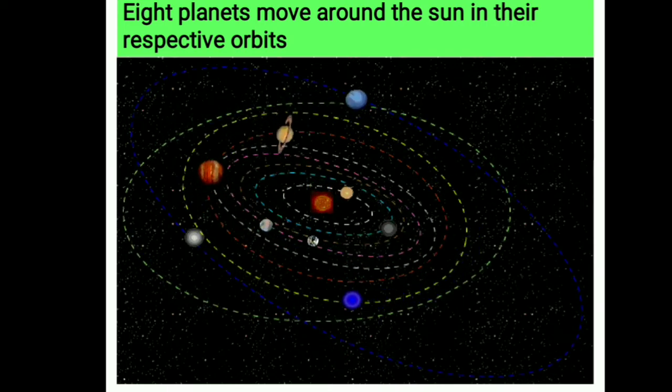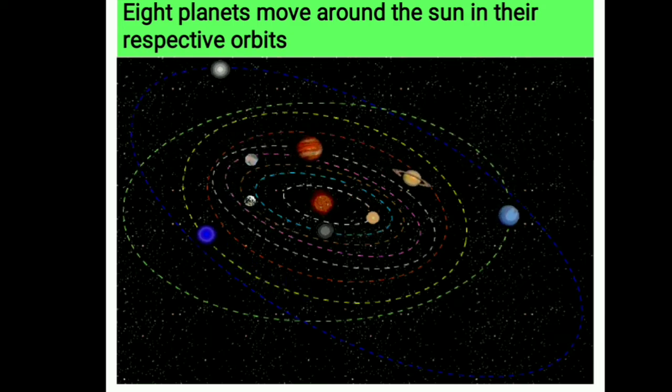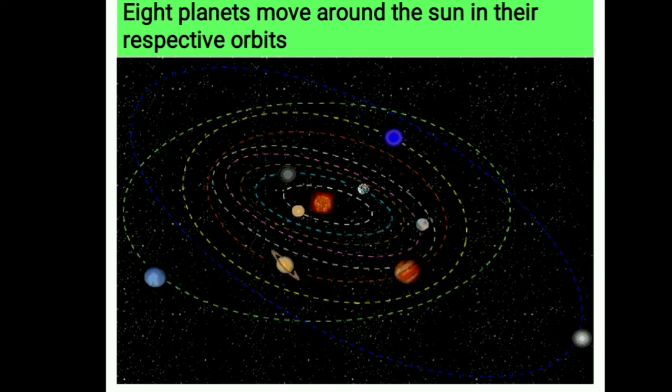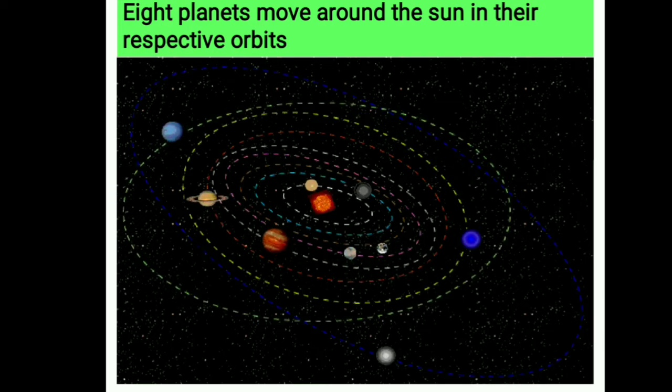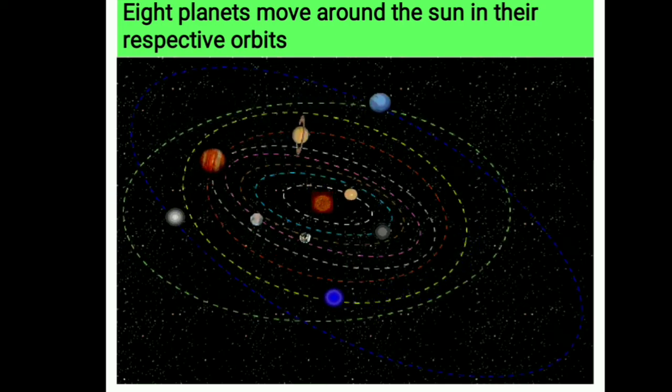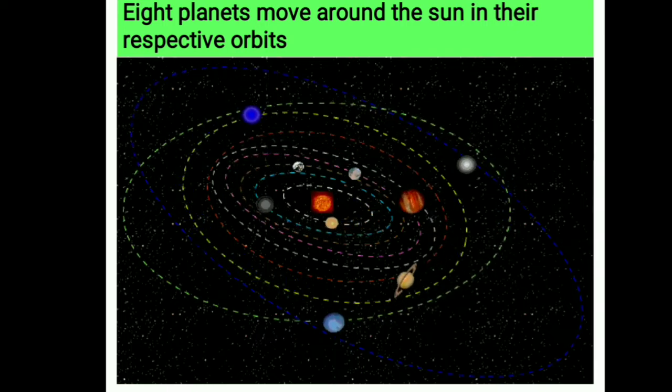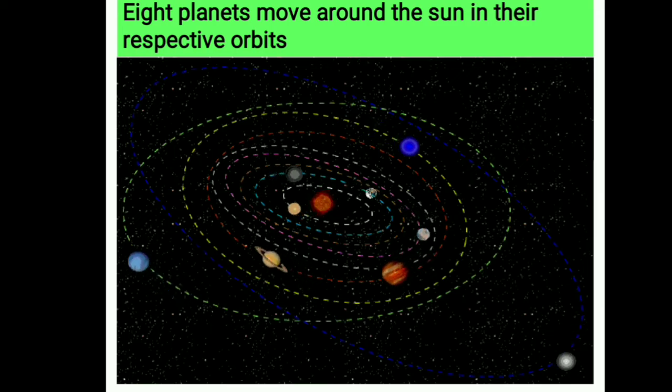They are revolving around the sun in the solar system. In order of distance from the sun, the sun is centered in the solar system. The nearest planet is Mercury. For the distance-wise order, we are going to study them one by one.